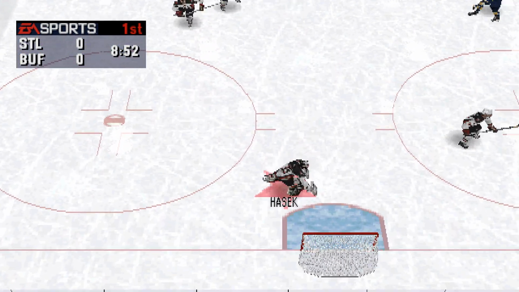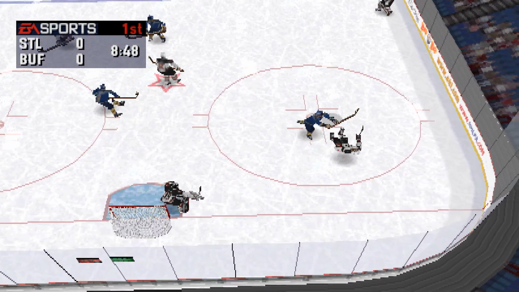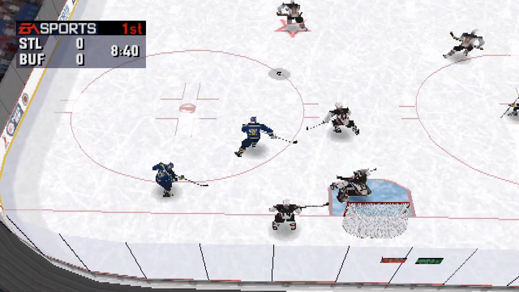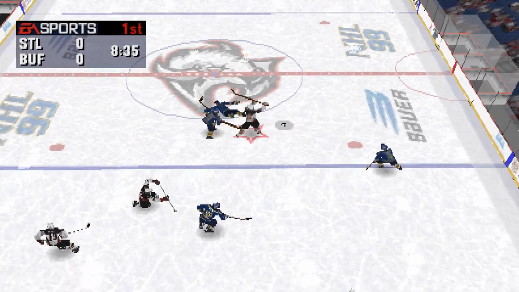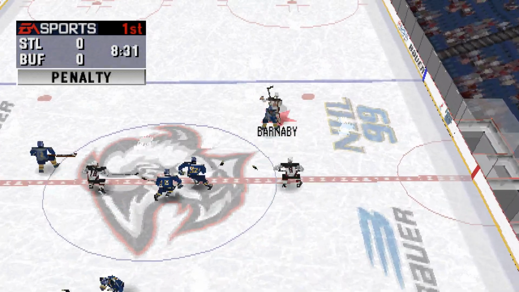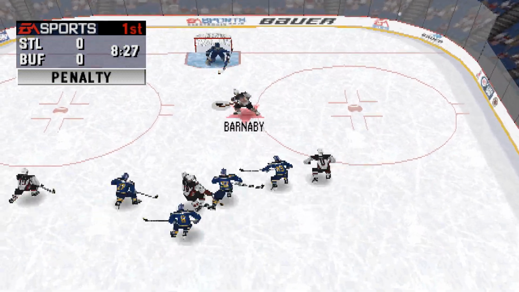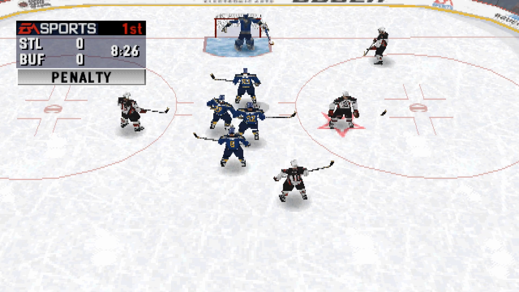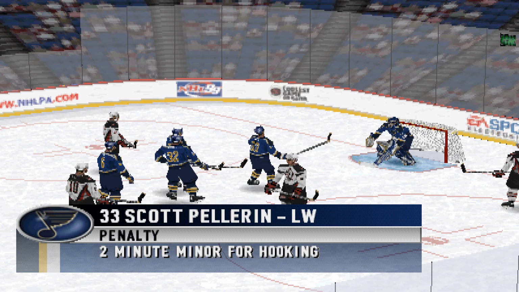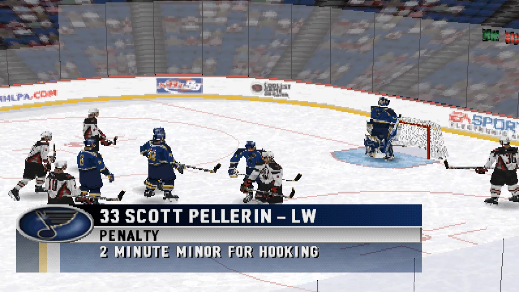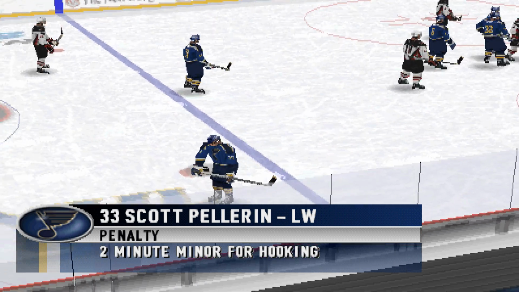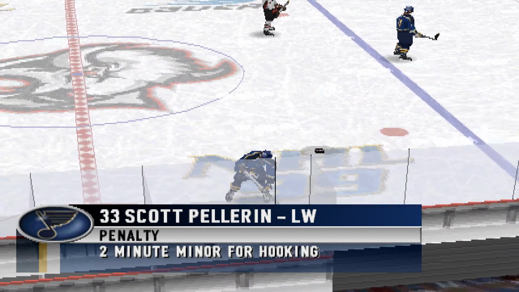Buffalo should be making a line change soon. It was kept out by Hasek. Great hit! Yake winds up to Grosek. Rivers gets knocked to the ice by Barnaby. Barnaby has a breakaway! Pellerin gets called for hooking. St. Louis penalty to number 33, Scott Pellerin, 2 minutes for hooking.